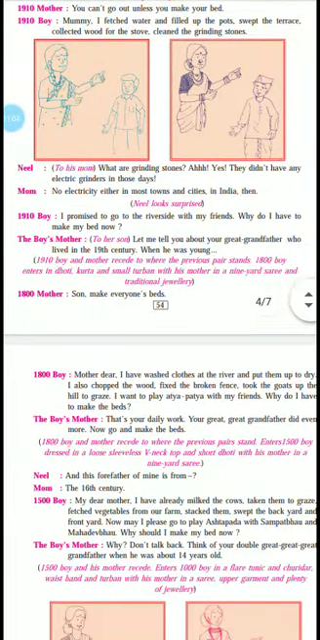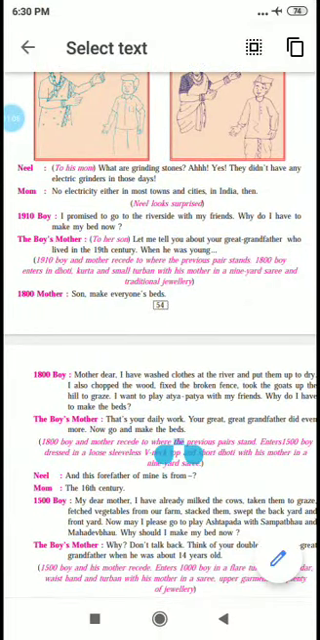So Neil looks surprised. See, we also live in Mumbai. Every time there is electricity supply, so it's a very common thing for us. So when Neil heard that at that time there was no electricity supply, he was so surprised about it.